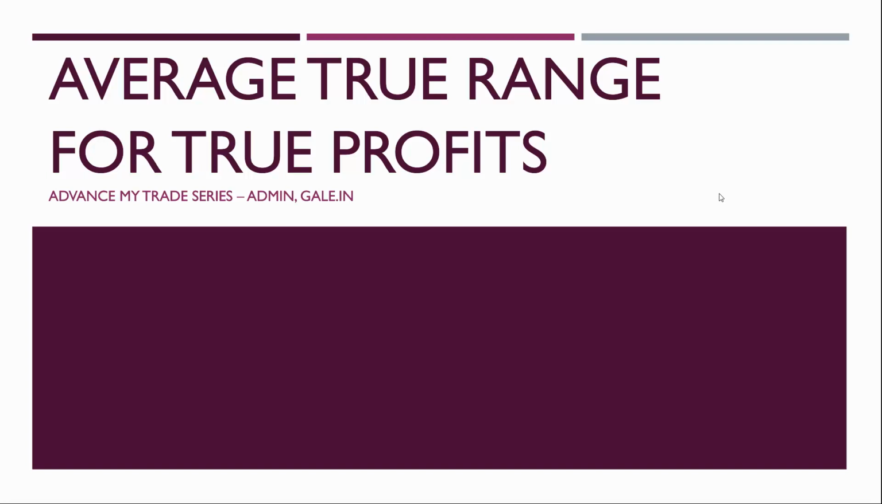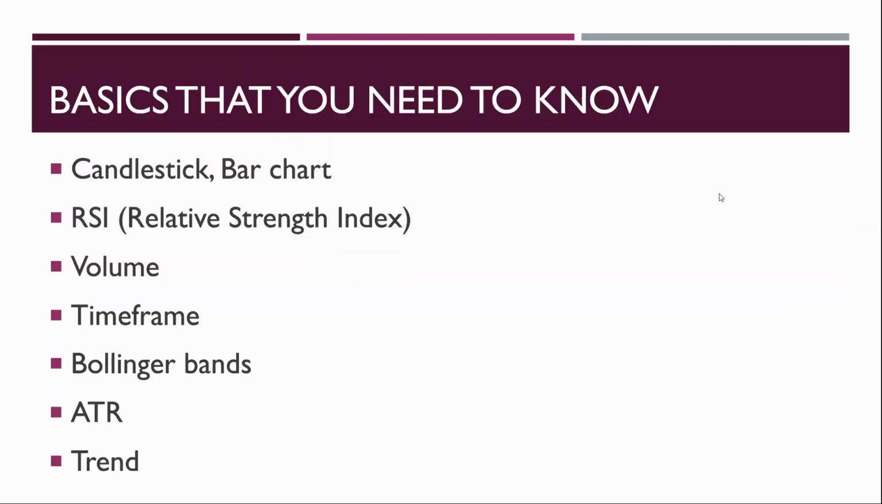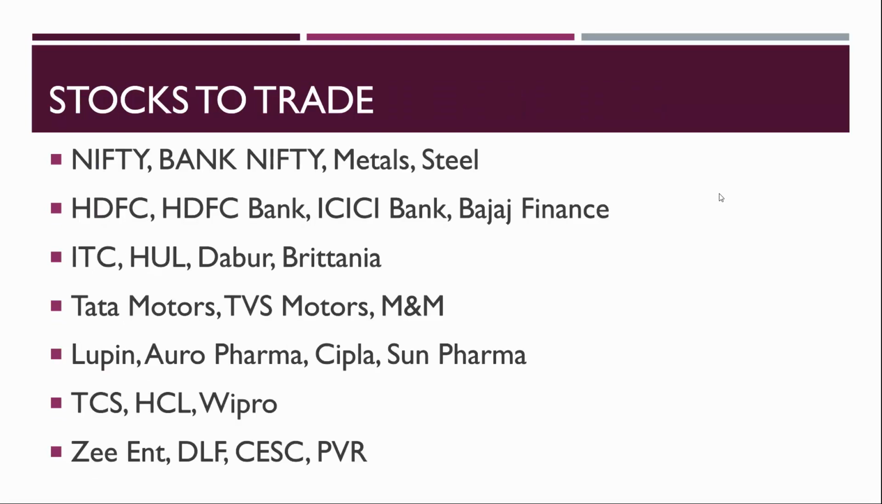So today what we'll see is the basics that you need to know, very basic things that you should know to understand this video. So candlestick, bar charts, RSI, volume, time frame, Bollinger Bands, ATR and trend. Some very basic things that you find online. You can just go through this in Google and you can join us.